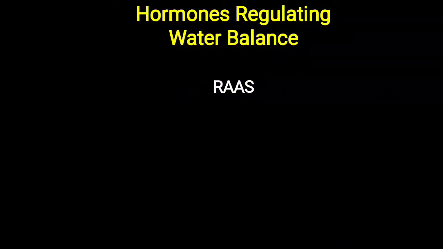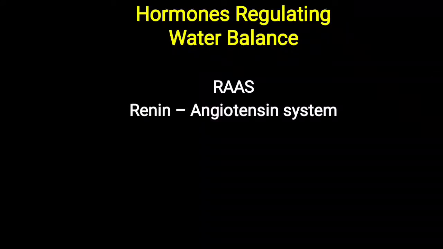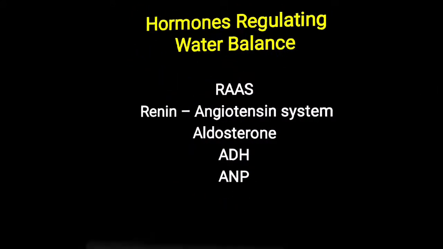RAS is the renin angiotensin aldosterone system. The renin angiotensin system is part of this RAS system, so renin, angiotensin as well as aldosterone. In the same way, ADH, that is antidiuretic hormone, and one more, atrial natriuretic peptide. So these are the main hormones regulating water. How they regulate it, we will look at one by one.